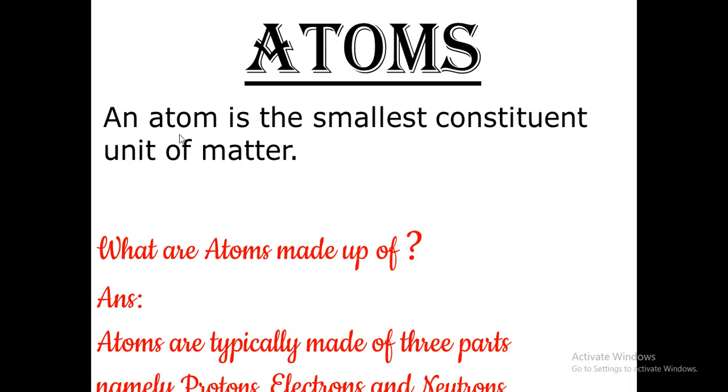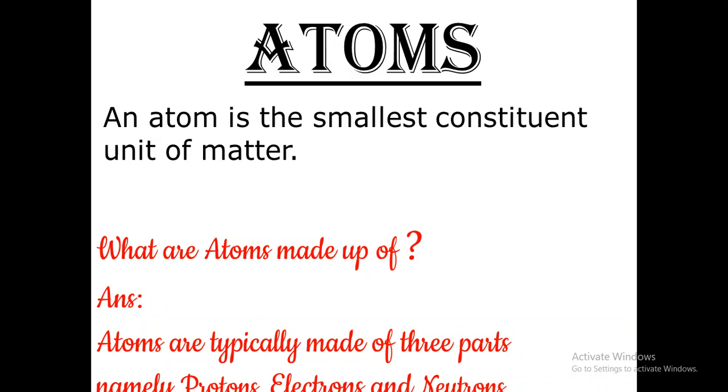Okay, and what are these atoms made up of? These atoms have a structure and they have parts also, namely protons, electrons and neutrons. The protons, as the letter P suggests, are positively charged, and electrons are negatively charged, whereas neutrons do not have charge at all.